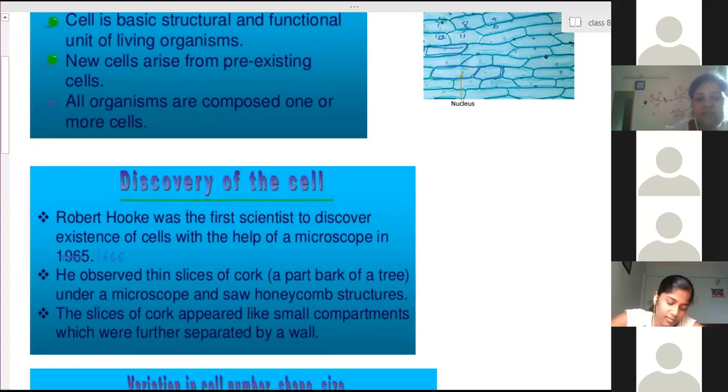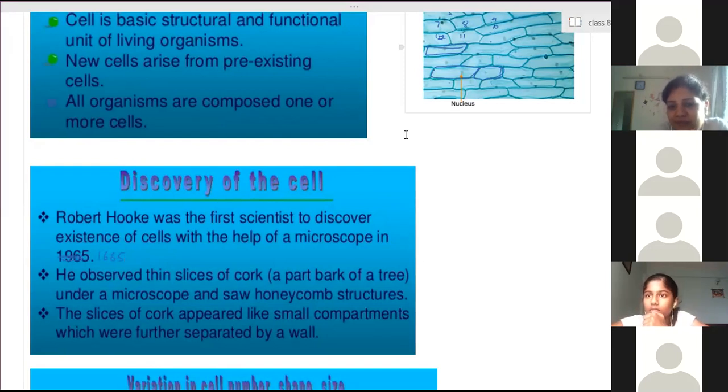Ma'am, I didn't understand the last line, which were further separated by a wall. Different compartments are separated by a wall. These are the different compartments. Different rooms of our house are separated by what? Walls. Similarly, everything present inside the cell is separated from the different parts of the cell by walls, which we call the cell membrane.